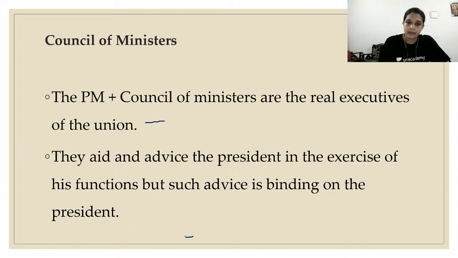They aid and advise the President in the exercise of his functions, but such advice is binding on the President. If the president is given advice by the council of ministers, the president should definitely listen to it. If he is not listening to that advice, that means he is not abiding by the constitution. Okay, yes.